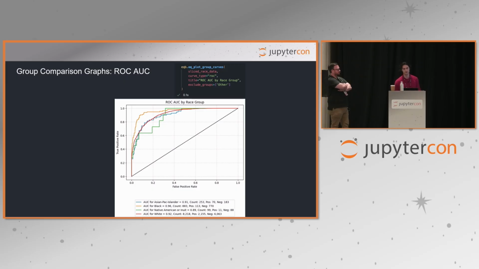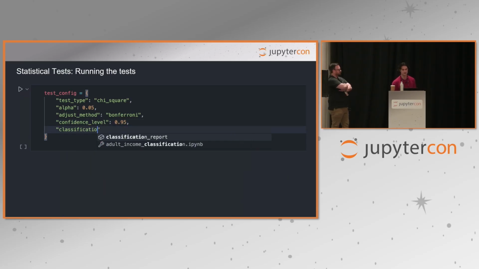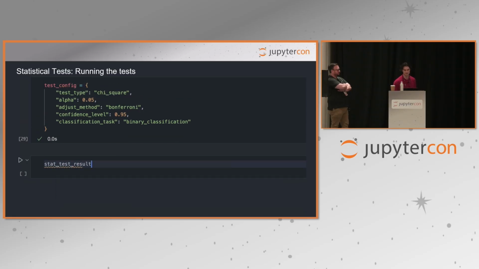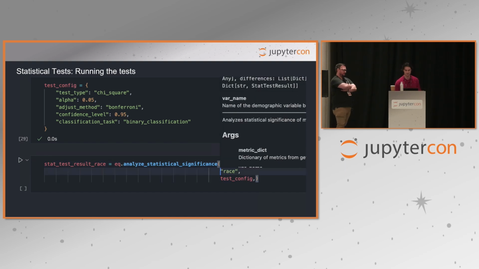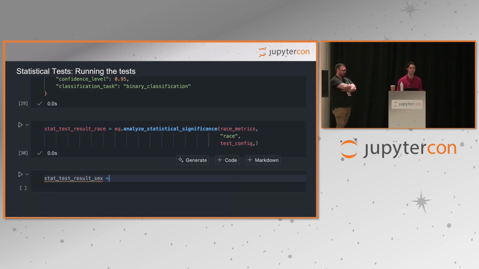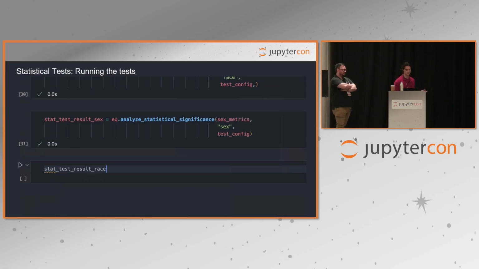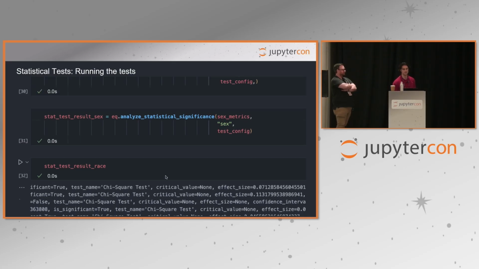We need another way of verifying differences, as sometimes simply looking at them is not enough. So in order to investigate these differences, we can run statistical tests. Firstly, we define the test config specifying chi-squared. This is the standard test type we use for point estimates. An adjustment can be applied if needed, and confidence level set depending on your preference. Then we pass this to the analyze statistical significance method, along with our metrics that we calculated earlier and the column name. This returns a dictionary containing the test results. You can see here this dictionary is not very easily readable, so we're going to be showing you how to present it in the next slide.